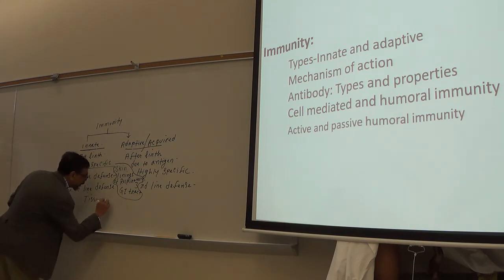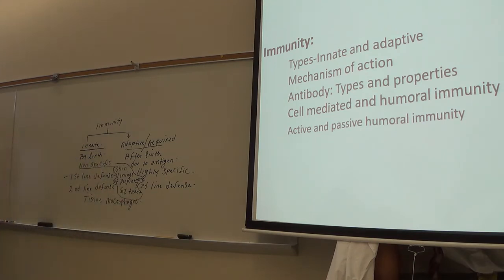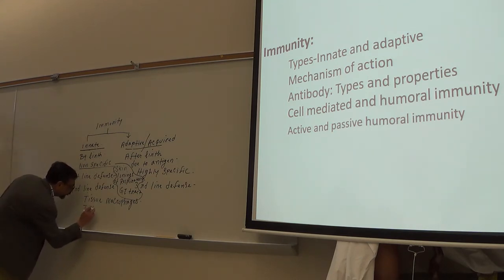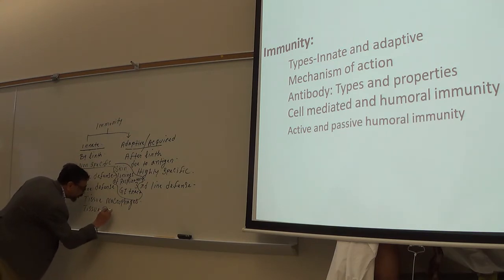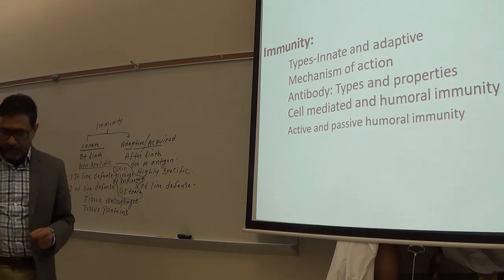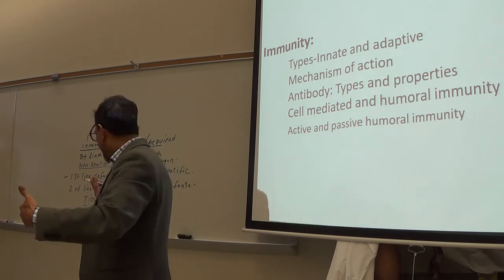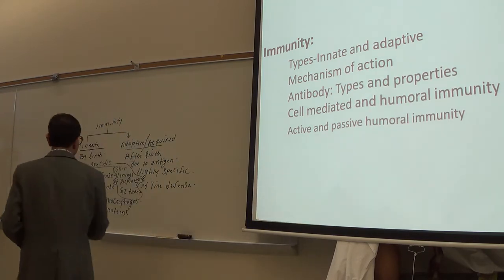In the second line of defense, now we can take tissue macrophages. Phagocytic cells in the tissue are macrophages. You know that, right? Phagocytosis. In your tissue, you have macrophages. Then tissue proteins. Your tissue releases certain proteins, and those proteins also destroy the microorganisms. So tissue macrophages are phagocytic cells, and tissue proteins are the proteins released from the tissue.